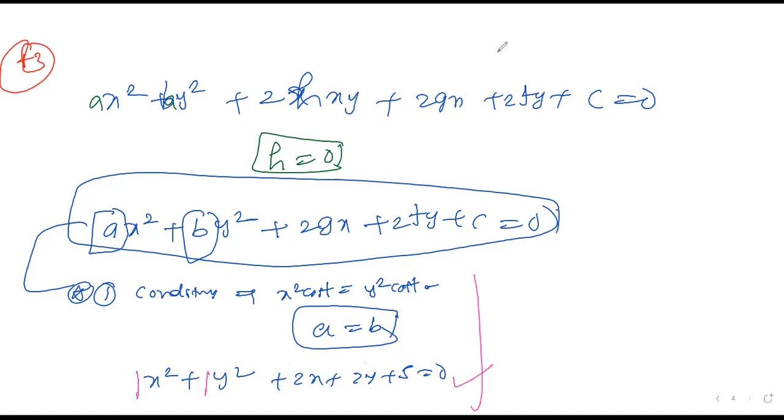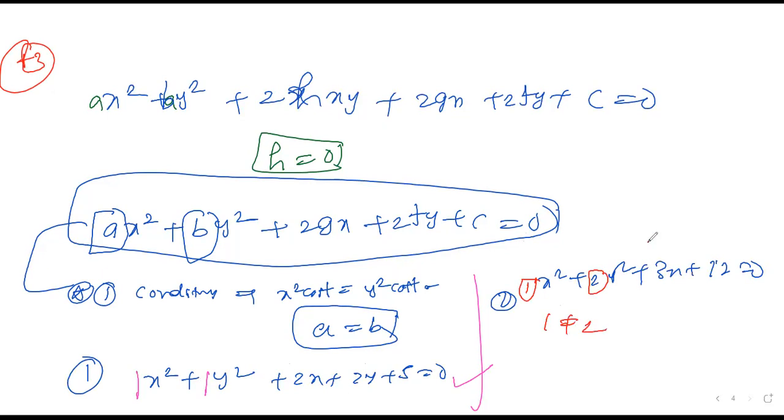So other than this, if your equation becomes like example 2, x square plus 2y square plus 3x plus 12 is equal to 0. In this situation, what is the x square coefficient? It is 1. The y square coefficient is 2. So 1 is not equal to 2. This is not a circle equation. For a circle equation, the x square coefficient and y square coefficient must be the same. Unless that holds, you cannot apply the formula. Okay, clear? Thank you.